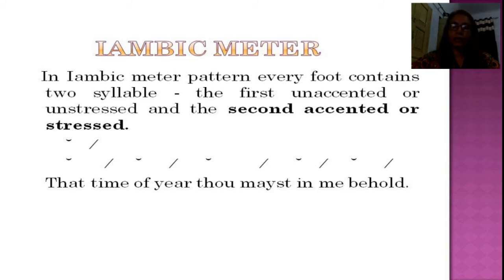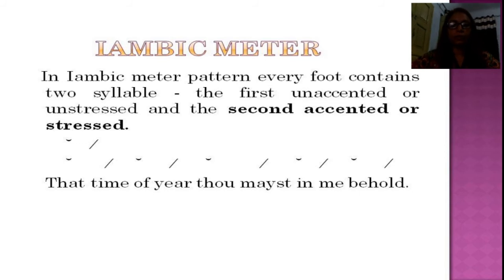The first is unstressed and the second is stressed or accented. Likewise, see the example: That time of year thou mayest in me behold. So this is the rhythmical pattern, and most of the lines have been written in iambic meter.